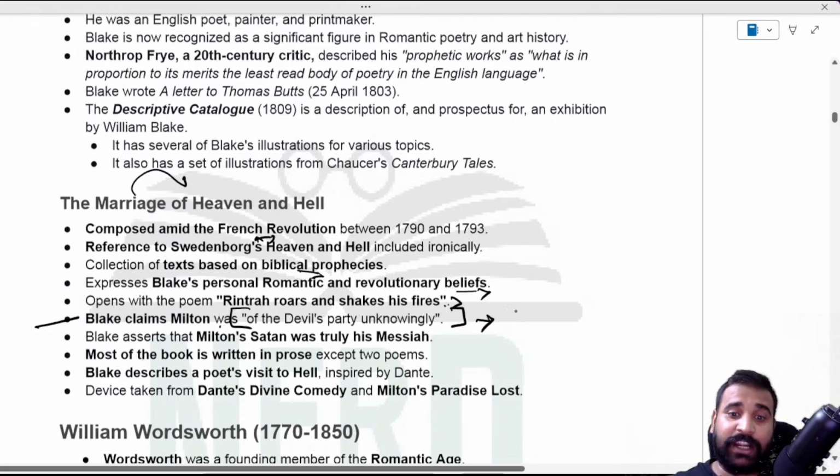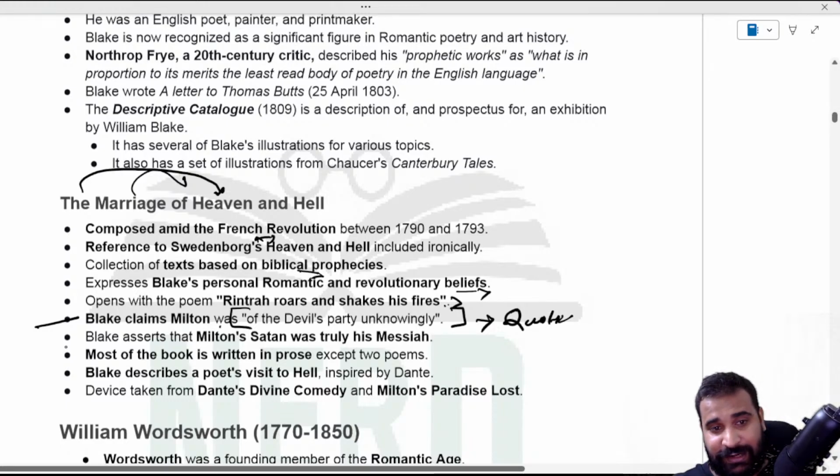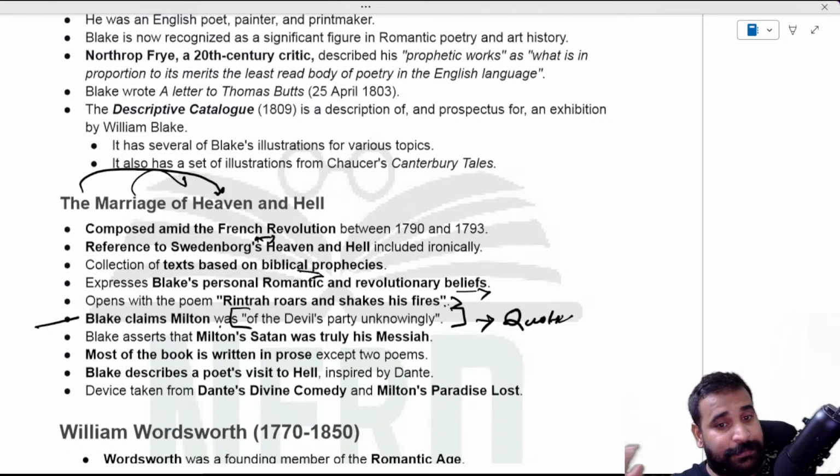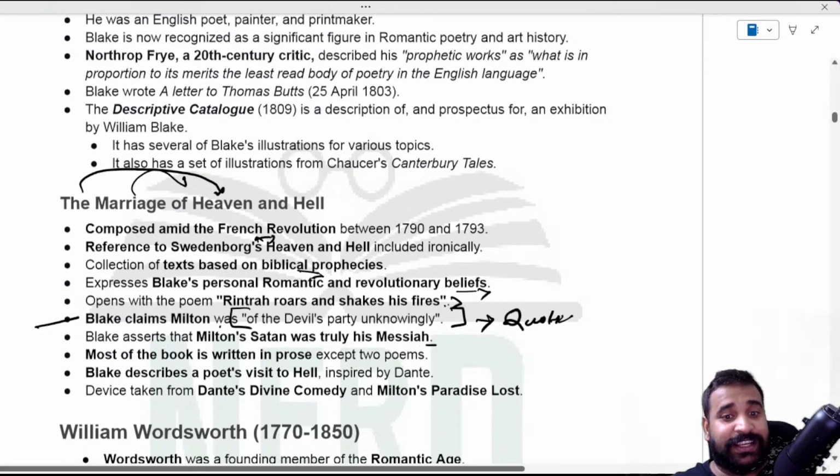Remember that, and that question you always get in the exam, and that's why we have put The Marriage of Heaven and Hell. So what he said, that Milton was of the devil's party without knowing it, right? So he was actually the supporter of Satan. Blake asserts that Milton's Satan was truly his Messiah, and most of the book is written in prose except two poems.